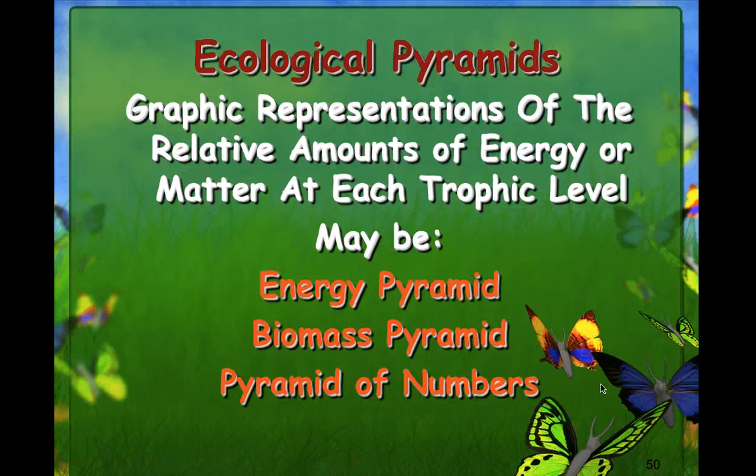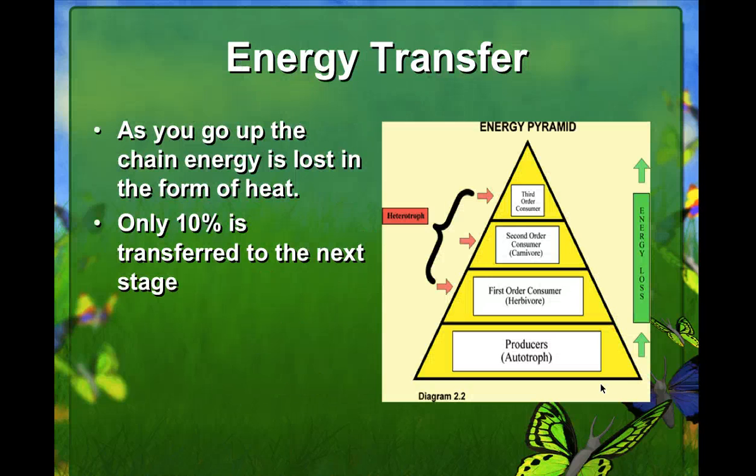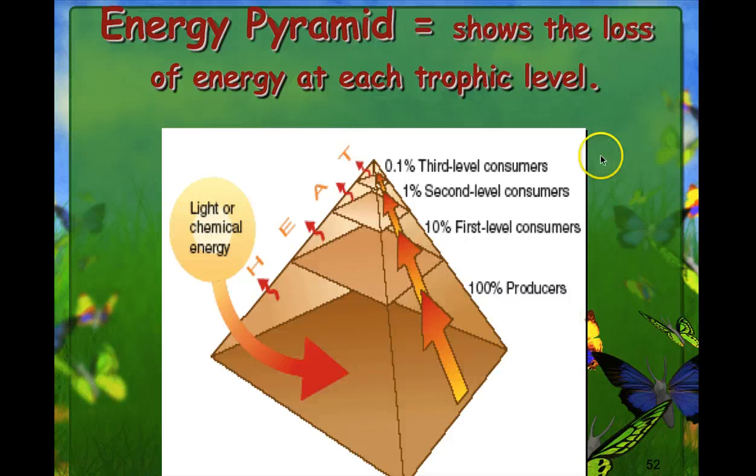We have our ecological pyramids. They're graphic representations of the relative amounts of energy or matter at each trophic level. So we have an energy pyramid, a biomass pyramid, and a pyramid of numbers. Our energy pyramid, as you go up the chain, energy is lost in the form of heat. Only 10% is transferred to the next stage. So as we go up, we constantly lose energy because that energy has to be used to perform our metabolic activities.